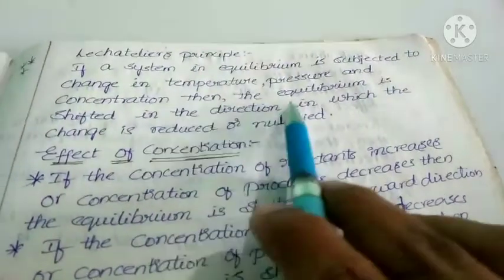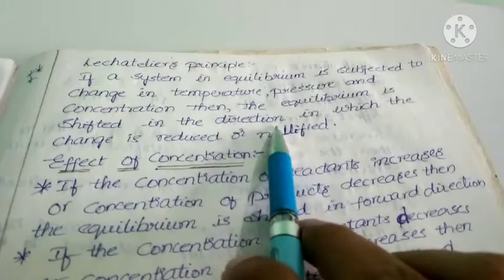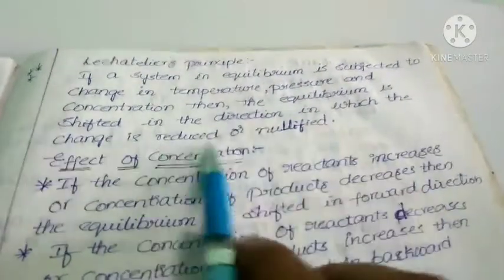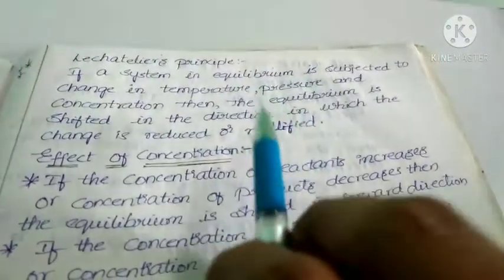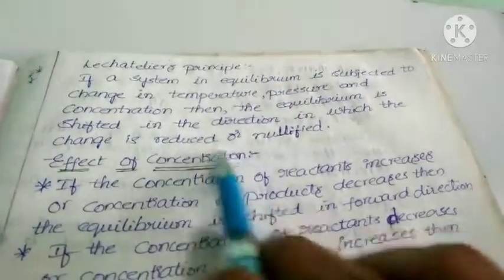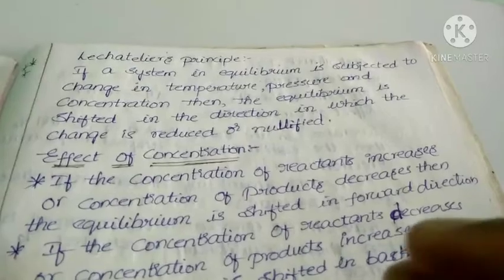Then the equilibrium is shifted in the direction, either forward or backward, in which the change is reduced. Then automatically the change will be reduced and again the system will be in equilibrium. That is called Le-Chatelier's principle. I hope you understand it very well.